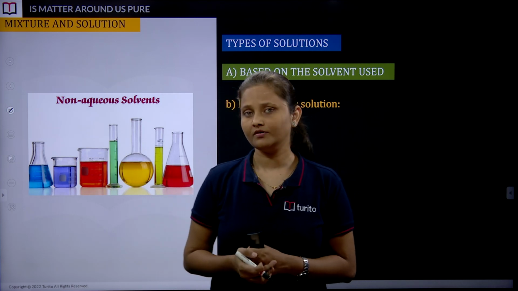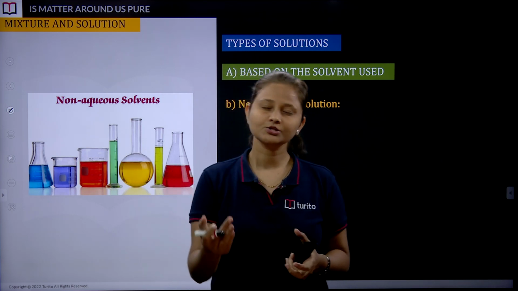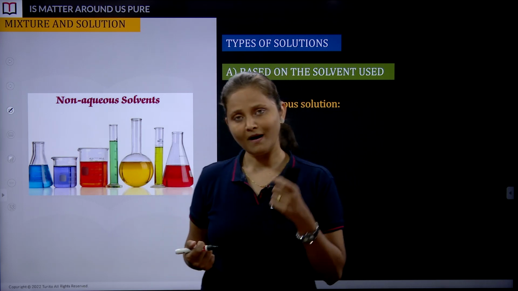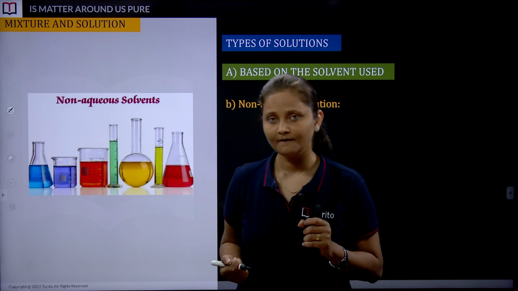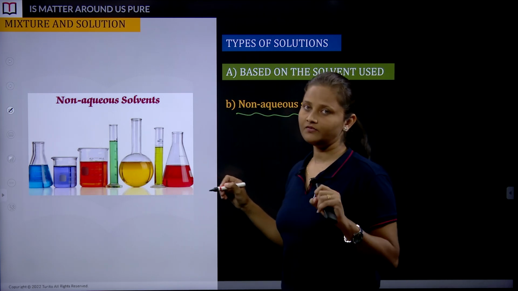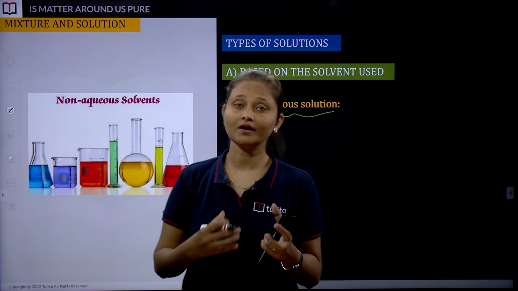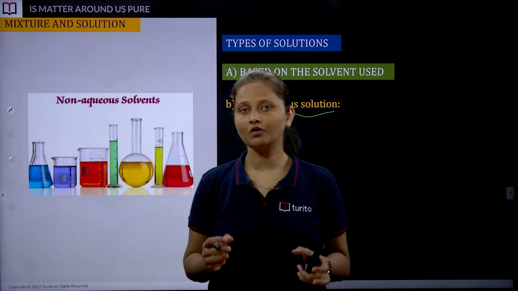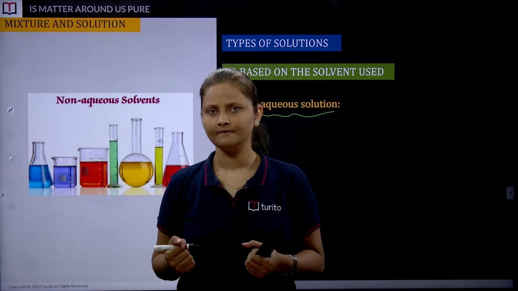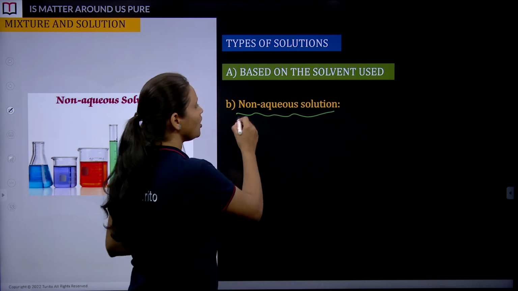But what if I use another solvent which is not water? Can you imagine the name of that solution? It is a non-aqueous solution. Earlier we learned about aqueous solution, where we use water as a solvent. Now we are not using water as a solvent, but other liquids, and that's why we say it's a non-aqueous solution.